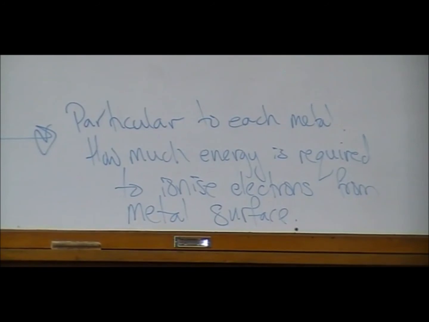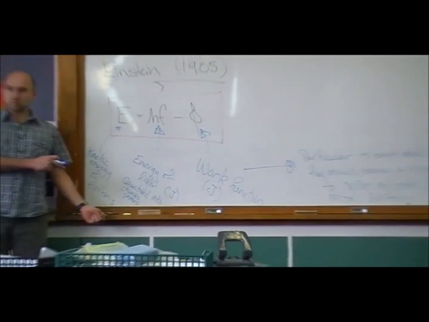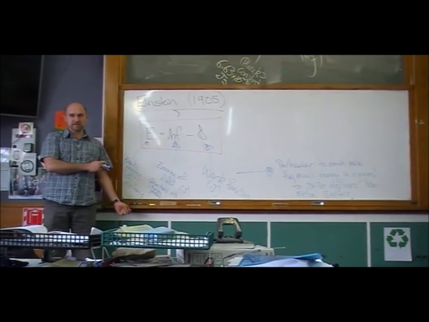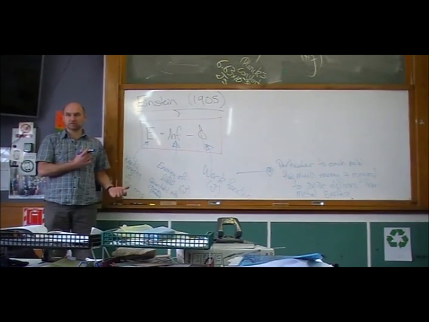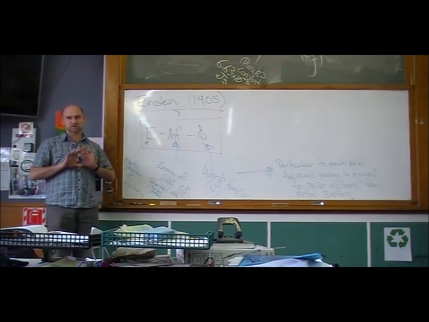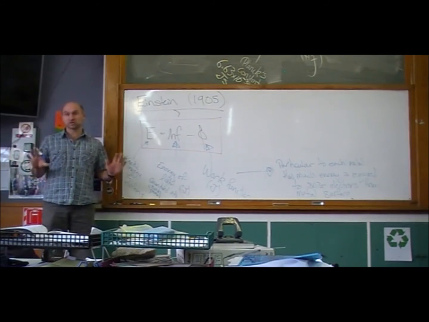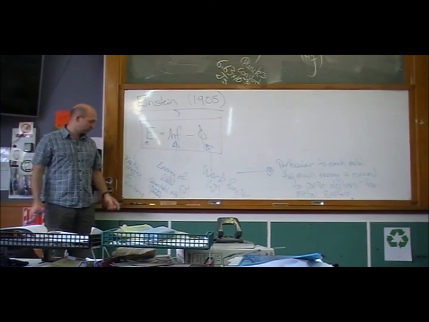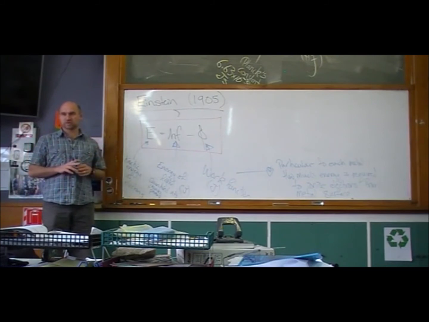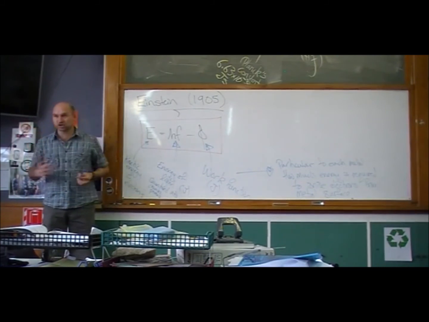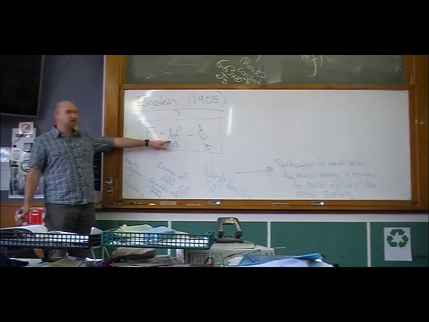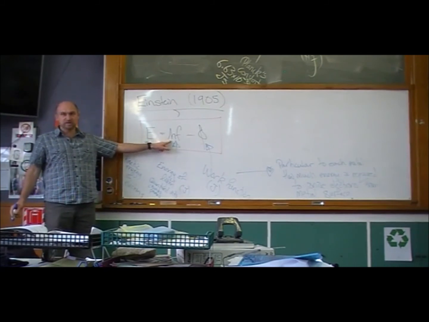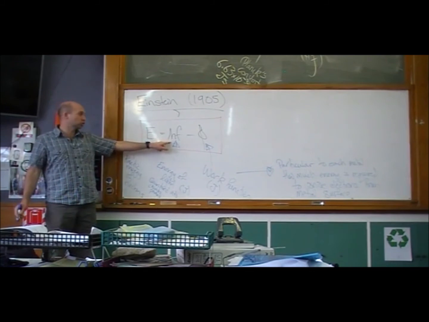Okay, so this is where we first see light being thought of as a particle. So Einstein's big breakthrough was that to explain this photoelectric effect, we have to stop thinking about light as a wave. Light is not a wave in this situation. Light is a shower of particles. We're showering the metal surface with these chunks of energy. We're going to call them photons. And each individual photon carries E equals hf joules of energy.